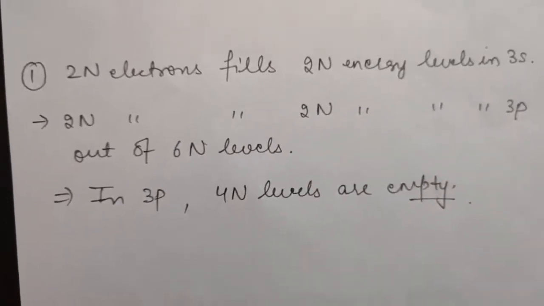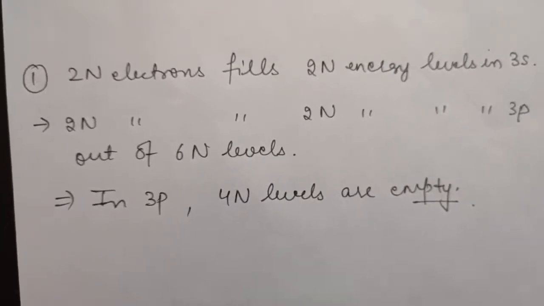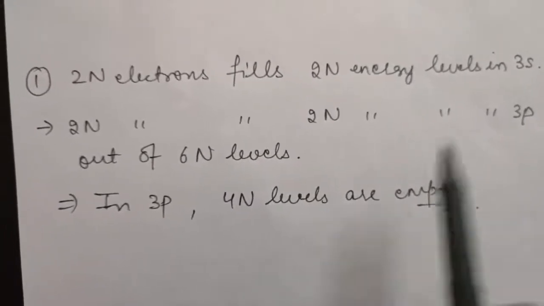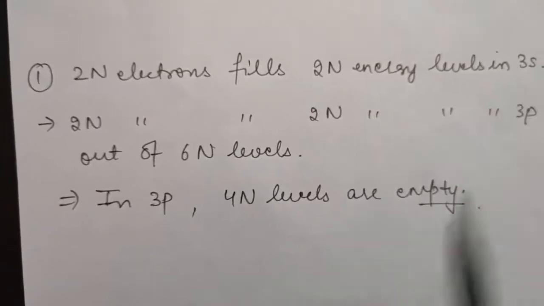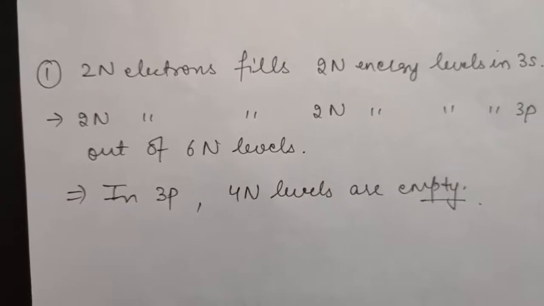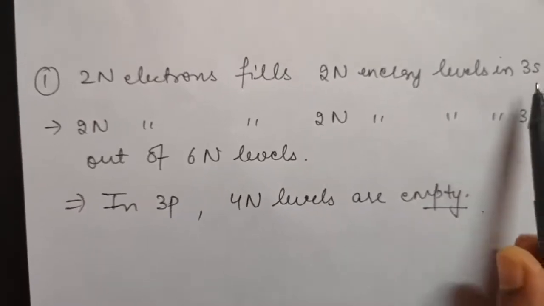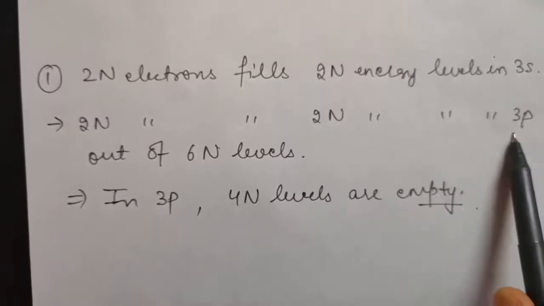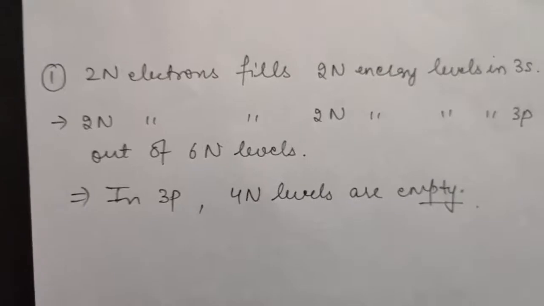As I told you, there are total 4n electrons for which 8n energy levels are available. Because in 3s you can have only 2 electrons, for a crystal 2n electrons will be there and 2n energy levels will be there in 3s. But for 3p you will again have 2n electrons but 6n energy levels.